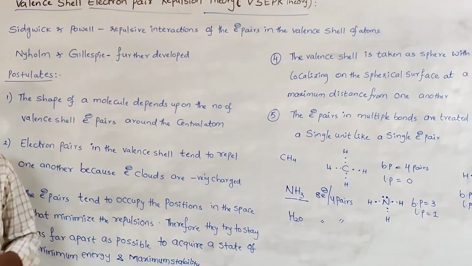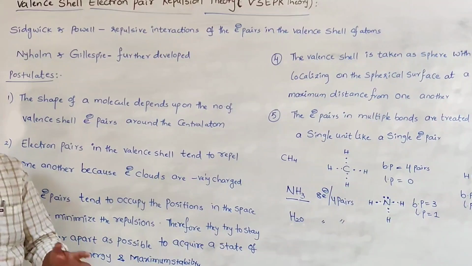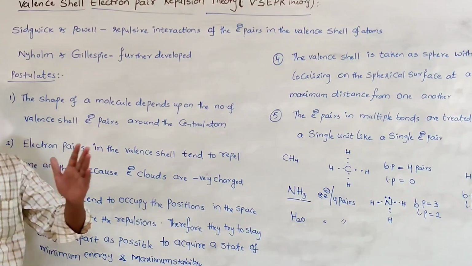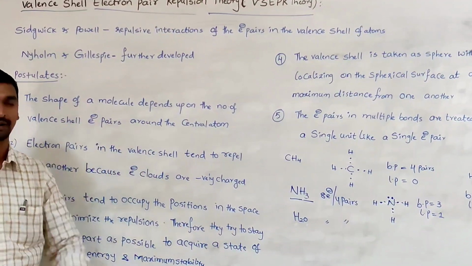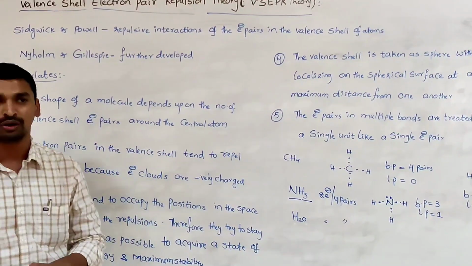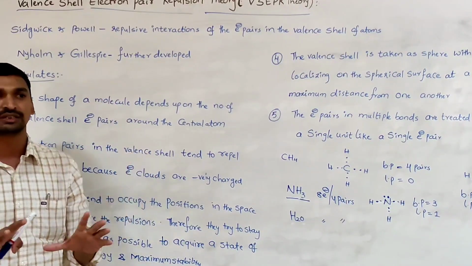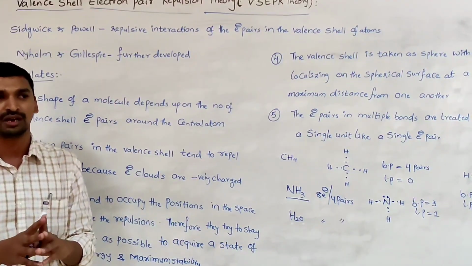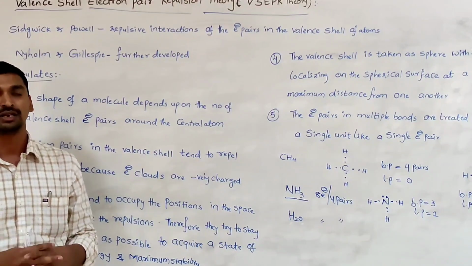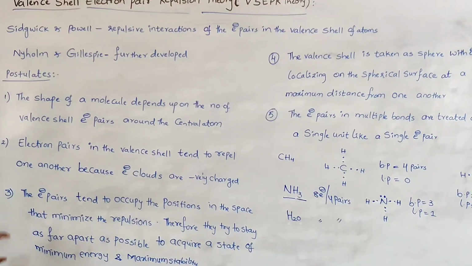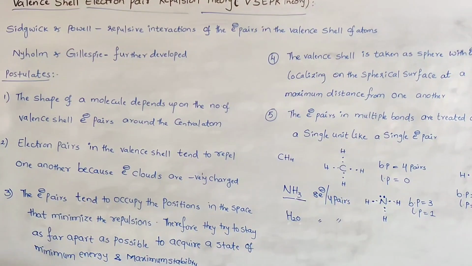In order to minimize the repulsions and get minimum energy and maximum stability, they always try to stay away from each other. That means in a molecule, around the central atom, the electron pairs always try to be away from each other to minimize the repulsions and get the minimum energy and maximum stability. So that is the third postulate.